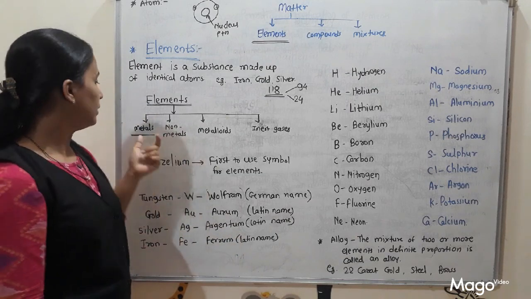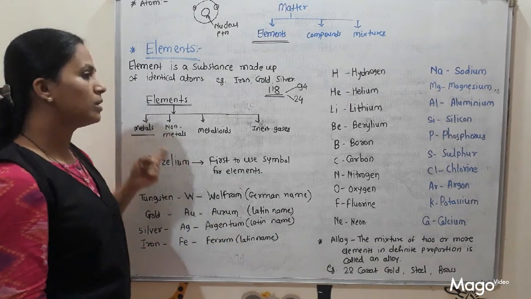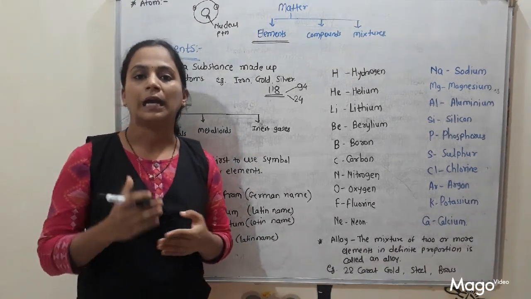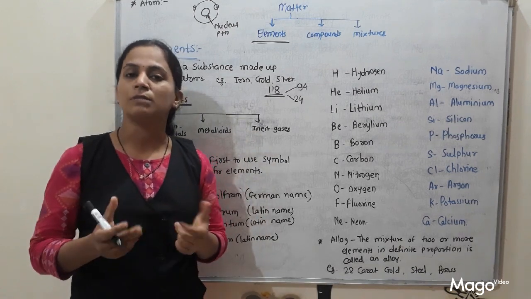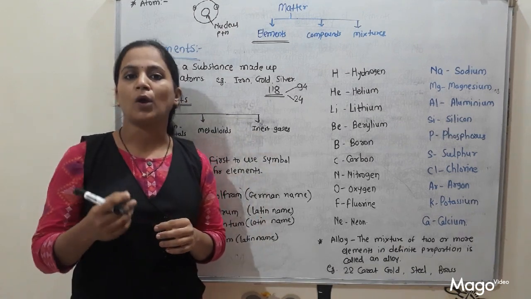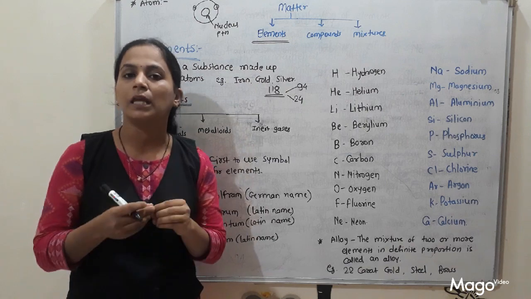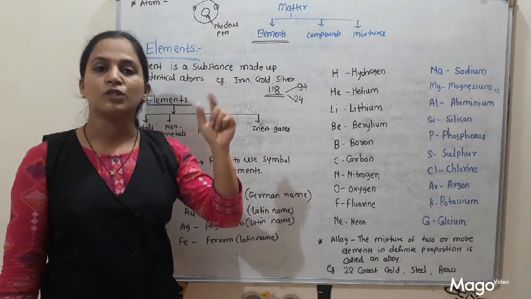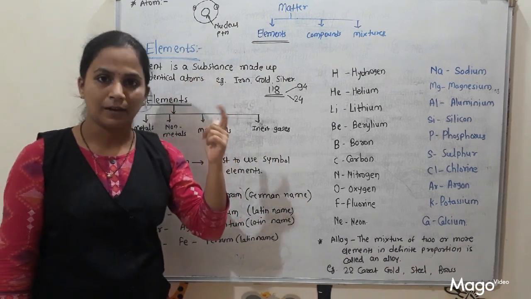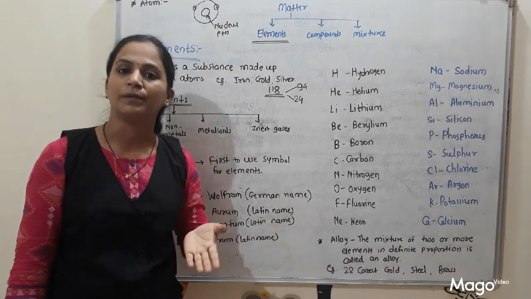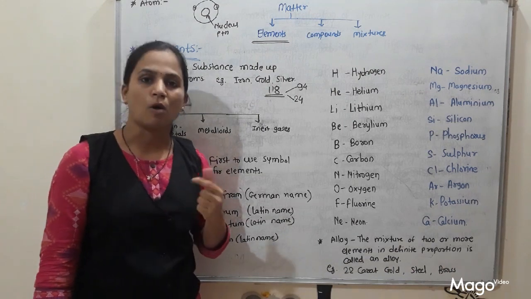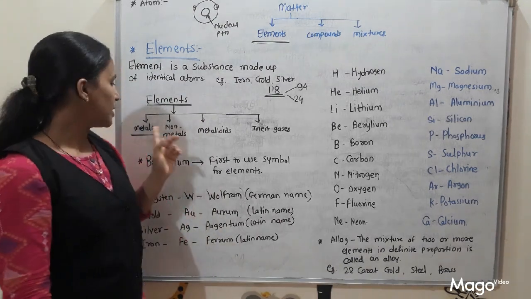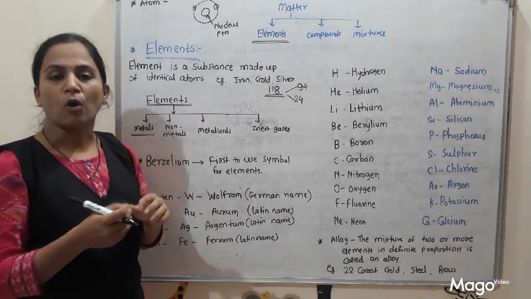Then what are the other properties of metals? They are shiny. They are ductile, means they have the property of ductility. Also malleability. Then what is meant by ductility? Metals can be drawn into thin wires. We can make thin wires by using these metals. That's why all the wires which we use in our electric sockets are made up of copper. Why copper? Because copper is a good conductor of electricity and also heat, and it can be drawn into wires.